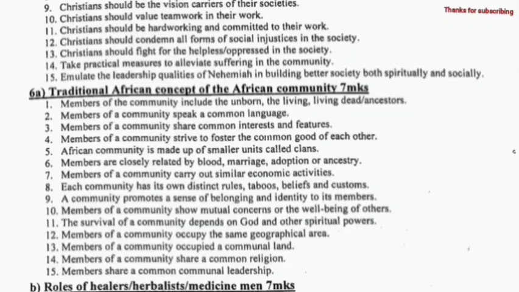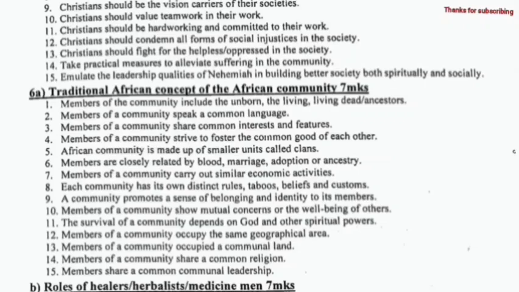6a. Traditional African concept of community. Members of the community include the unborn, the living, and the ancestors. Members of the community speak a common language. Members of the community share common interests and features. Members of a community strive to foster the common good of each other.